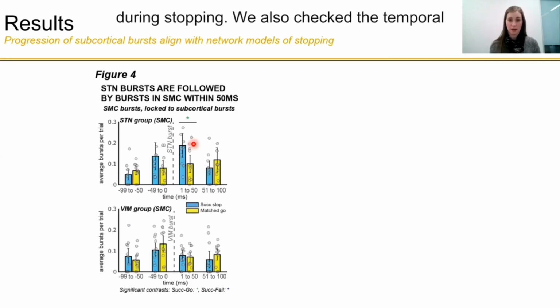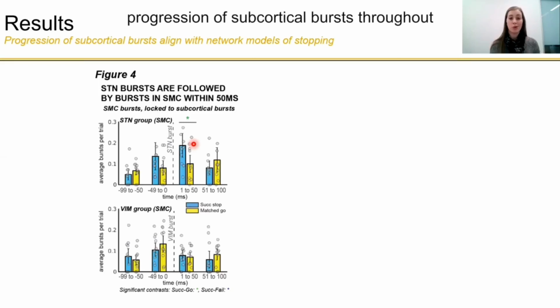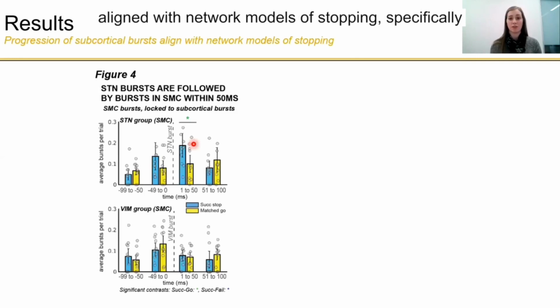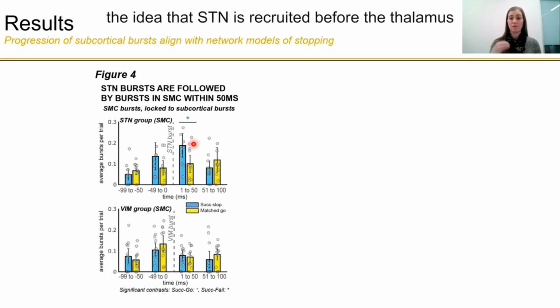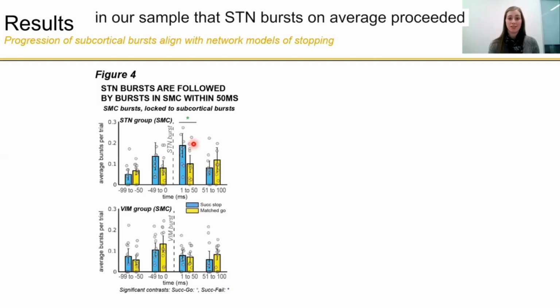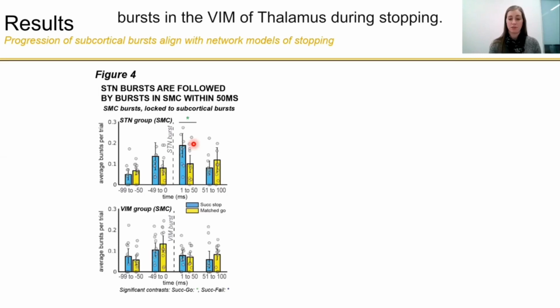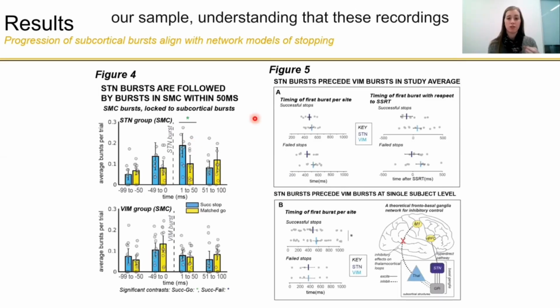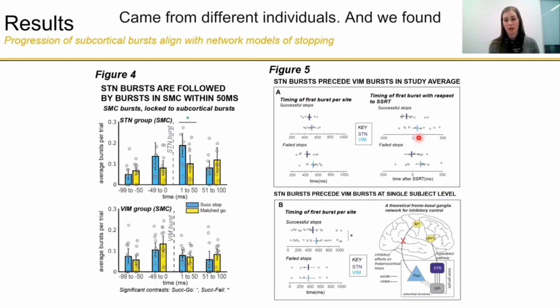So this to us was an indication that the STN might influence motor output by upregulating bursts in the sensorimotor cortex during stopping. We also checked the temporal progression of subcortical bursts throughout subcortical nodes of our sample in order to see whether the progression of these bursts align with network models of stopping. Specifically, the idea that STN is recruited before the thalamus and net inhibits the thalamus. And we did find in our sample that STN bursts on average preceded bursts in the VIM of thalamus during stopping.